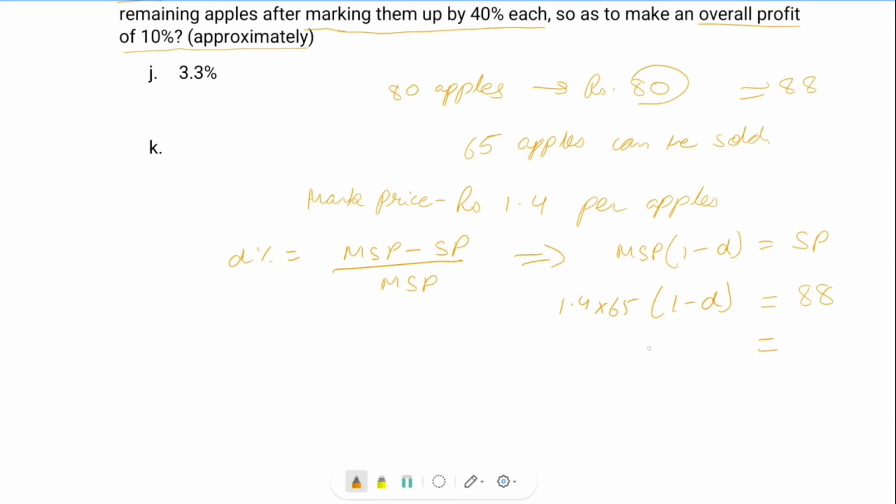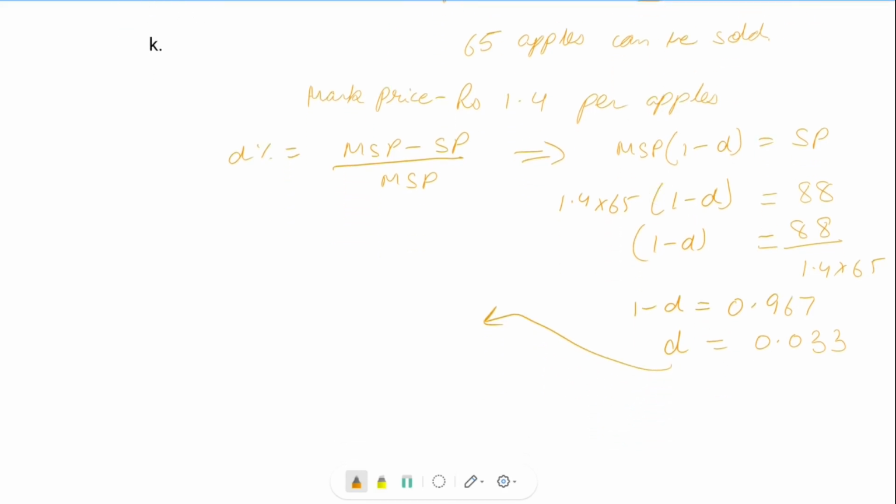On solving 88 over 1.4 times 65, what I get here is 0.967, and D I would get around 0.033. If I convert it back into percentage, the discount percentage is 0.033 into 100, so 3.3%.